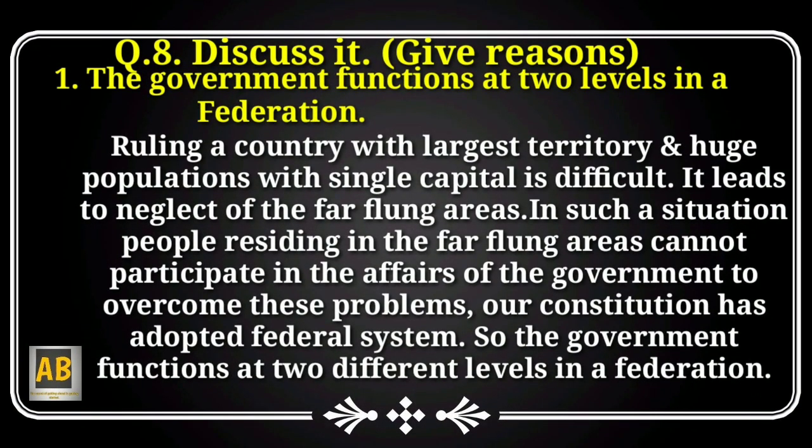Question number 8. Discuss it, give reasons. The first question is, the government functions at 2 levels in a federation. Ruling a country with the largest territory and huge population with a single capital is difficult. It leads to neglect of far-flung areas. In such a situation, people residing in the far-flung areas cannot participate in the affairs of the government. To overcome these problems, our Constitution has adopted the federal system. So, the government functions at 2 different levels in a federation.